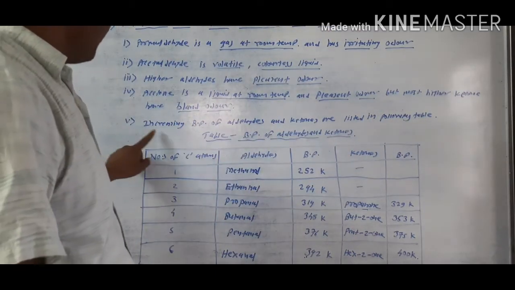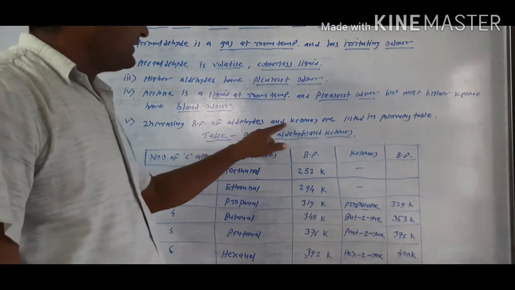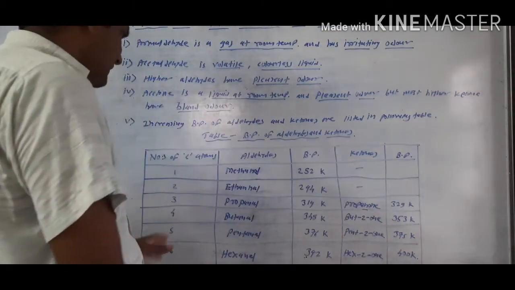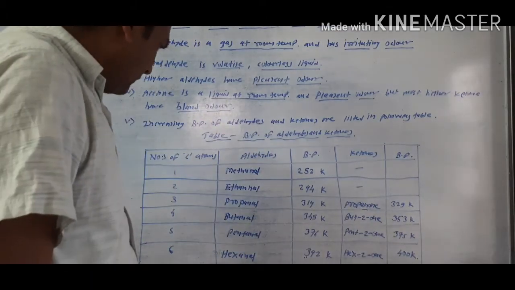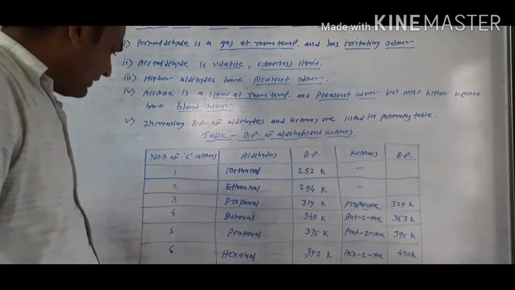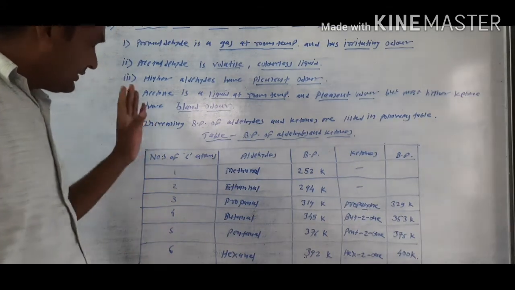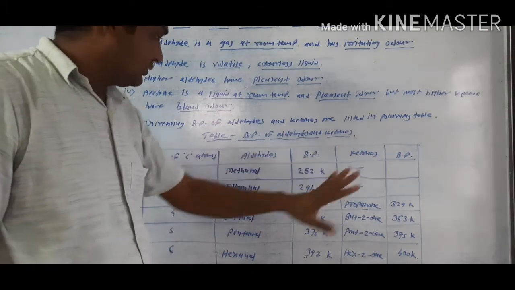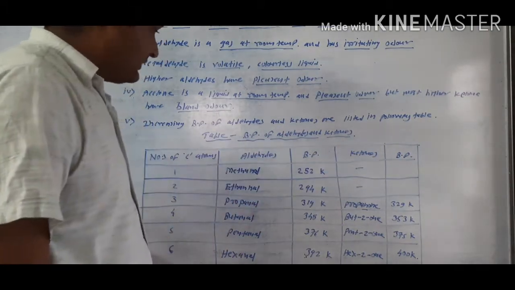Fifth important point, increasing the boiling point of the aldehydes and ketones are listed in the following tables. Look at these tables, in which some homogeneous series of the aldehydes and ketones are used. As the number of carbon atoms increases, the boiling point of the aldehydes and ketones simultaneously increases. This will be indicated by these tables.